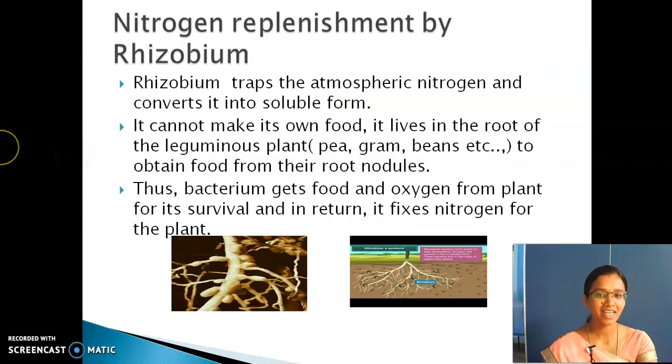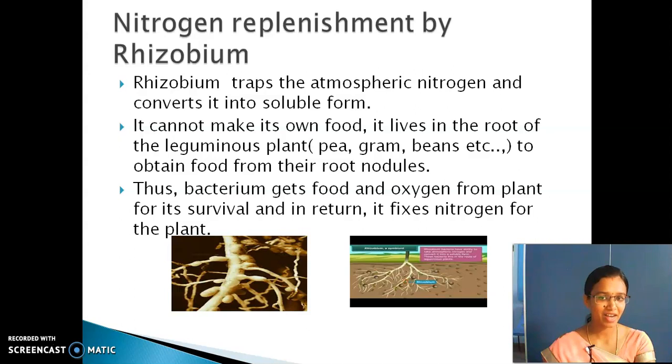So, nitrogen replenishment by rhizobium. Rhizobium is a type of bacterium. Clear? So it traps the atmospheric nitrogen and converts it into, here you are able to see the picture, right? See the second picture. Here you are able to see something small and green, right? These small green structures are called rhizobium.